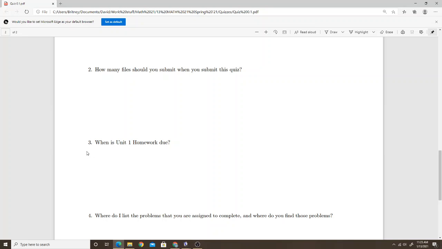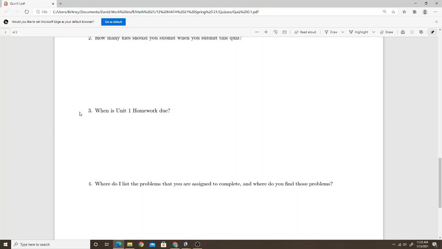Question 3, when is Unit 1 homework due? You can find this information on the syllabus. Unit 1 homework is due on February 18th. I believe that's a Thursday. Okay, so it's due Thursday, February 18th.